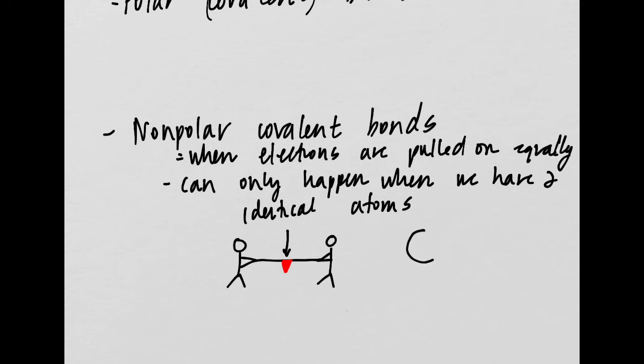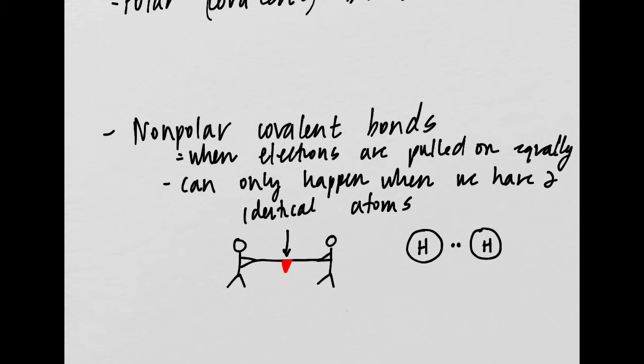Let's say we have a hydrogen and we have another hydrogen here. So here are two hydrogens, and they have two electrons shared between them. These two hydrogens are clones of each other.